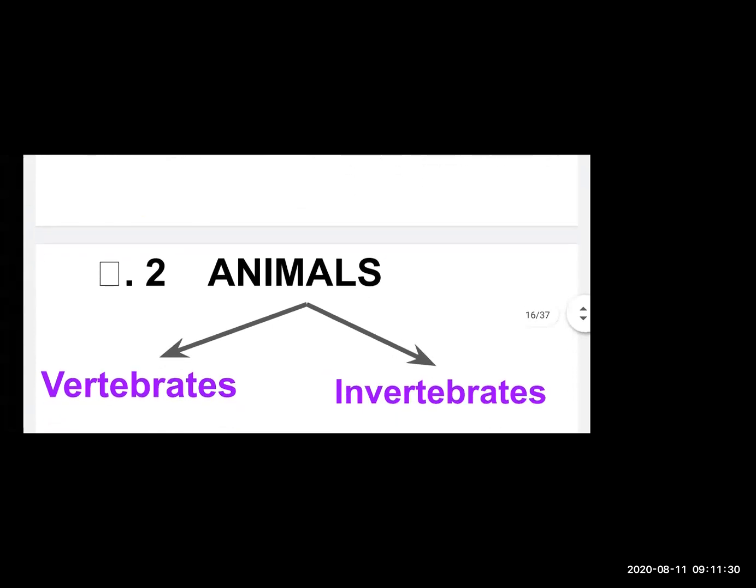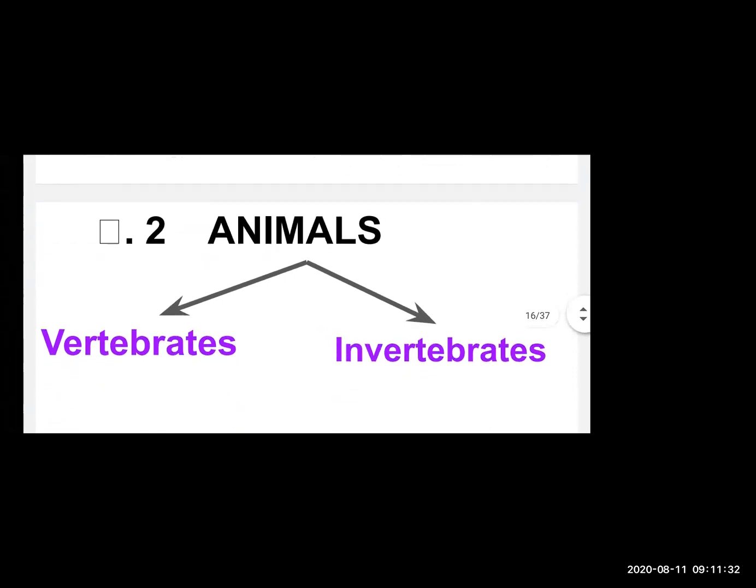Now we will continue with the second point as how animals are classified. So animals are also classified as vertebrates and invertebrates. Yes, vertebrates and invertebrates. Okay, that's all. That's what I'm explaining you now.